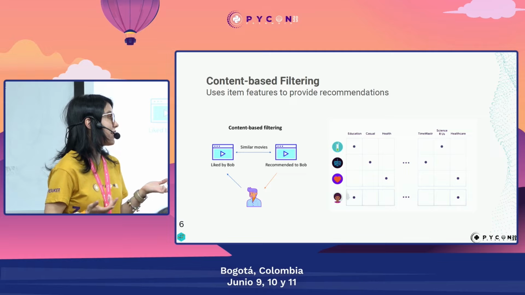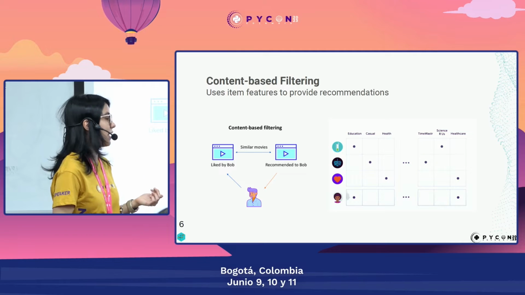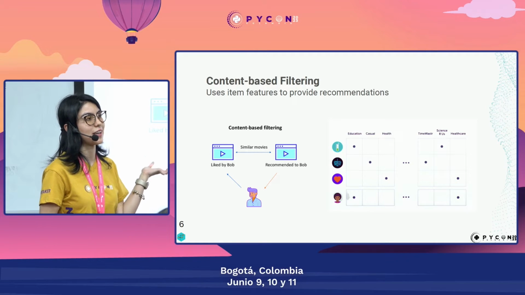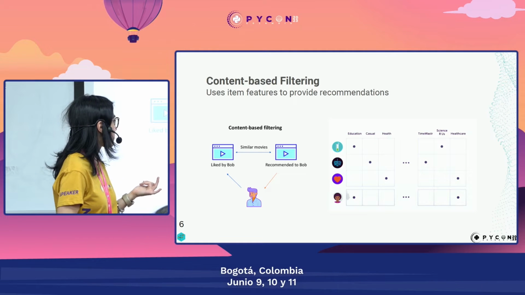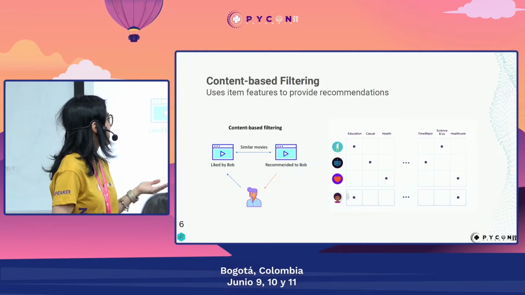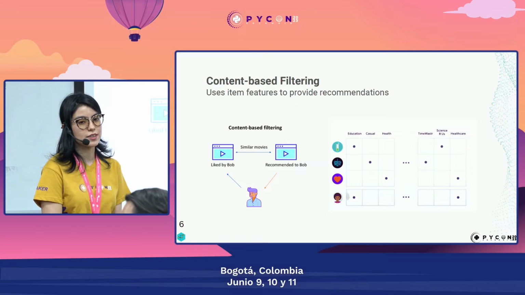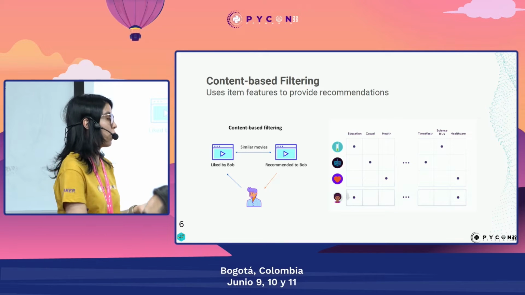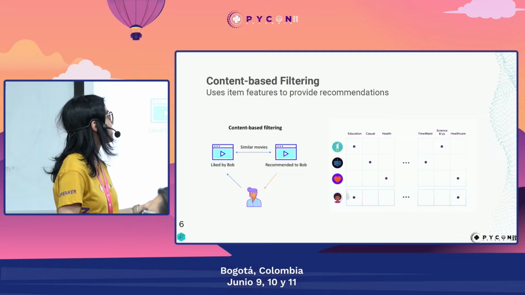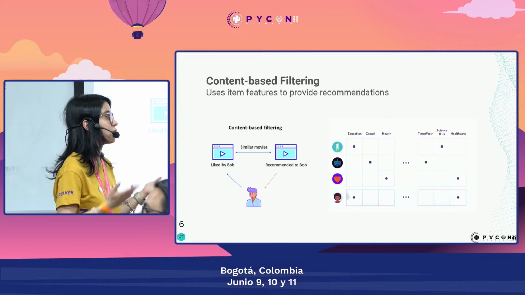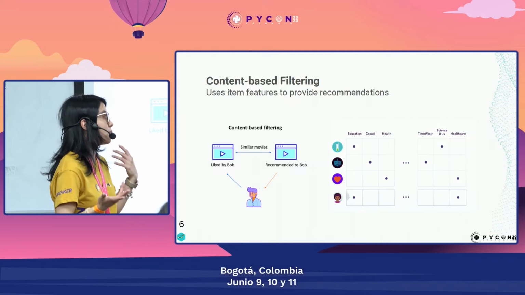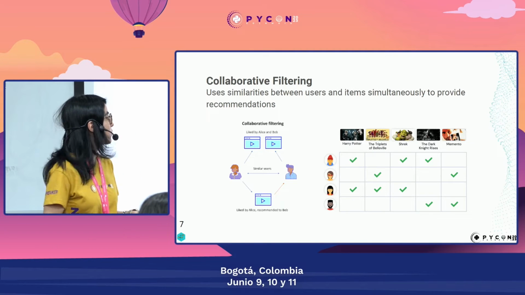However, as you may see, these recommendations are very limited, so they are not very accurate. Because here we are not taking into account the interactions that users have with the items. So usually these models tend to recommend the most popular items, so they are not very accurate. So you can go next.